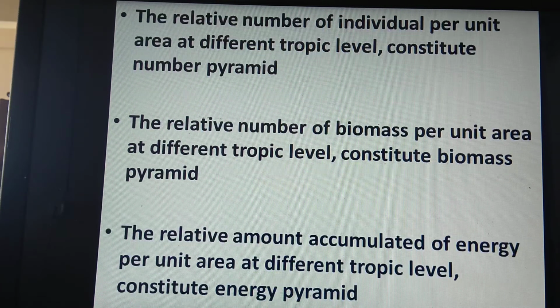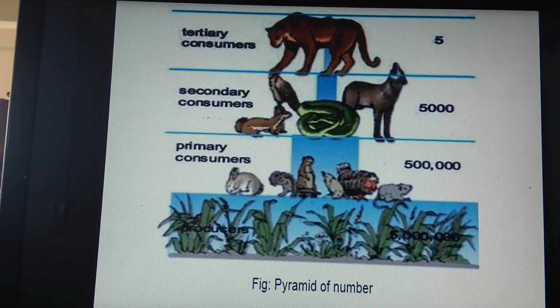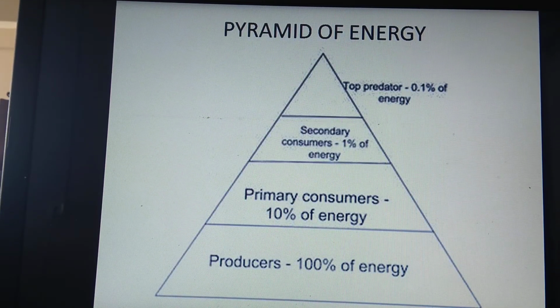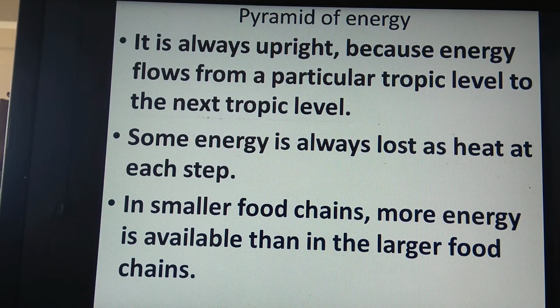Diagrams and definitions can also be asked for 1 mark. Only a diagram will be given and you have to describe what it shows and what it means. So this is the pyramid of biomass, this is the pyramid of energy, then these are the points for the pyramid of energy.